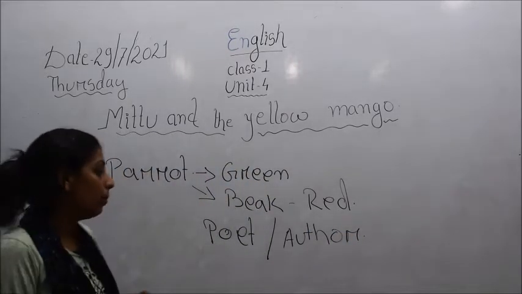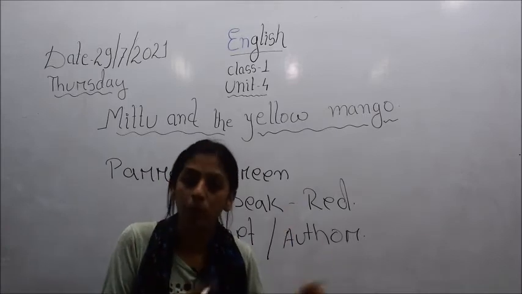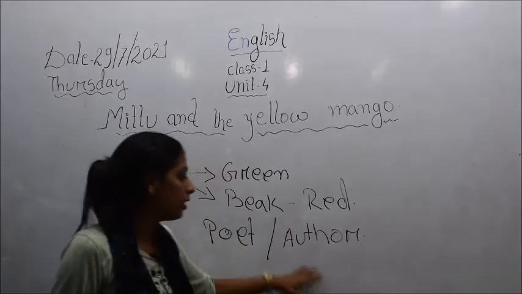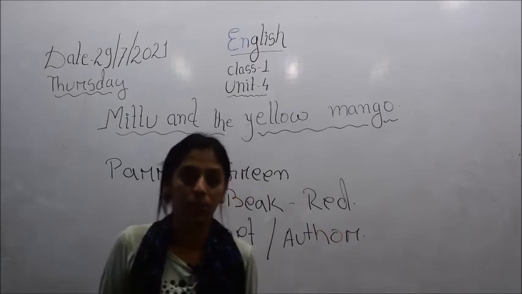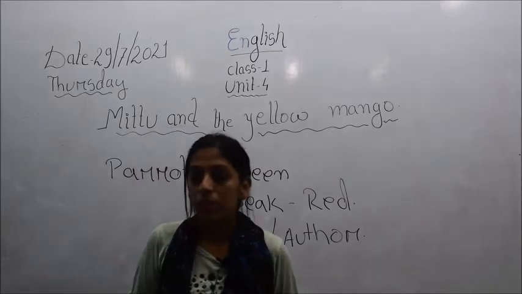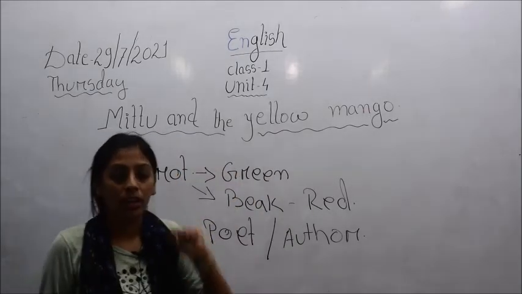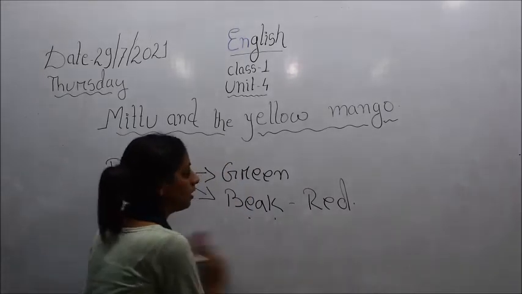A poet is someone who writes poems, who writes poetry, but an author or a writer is a person who writes stories or novels or any piece of writing. Since this is a story, there will be a particular writer who has written this lesson.